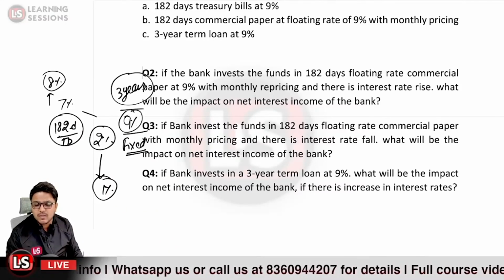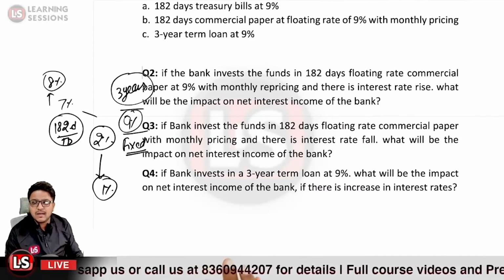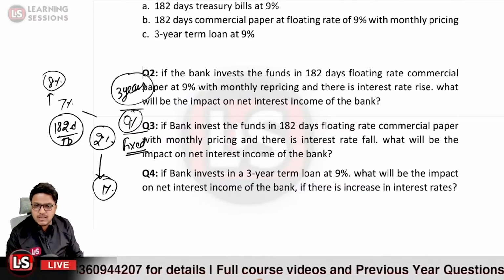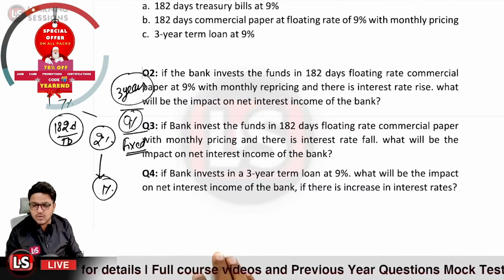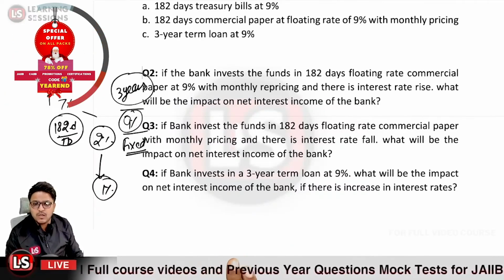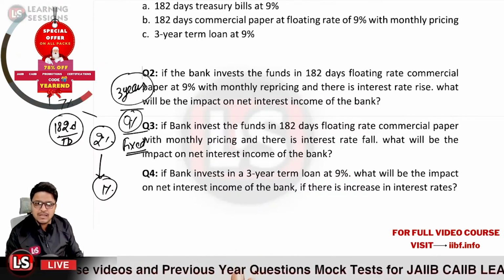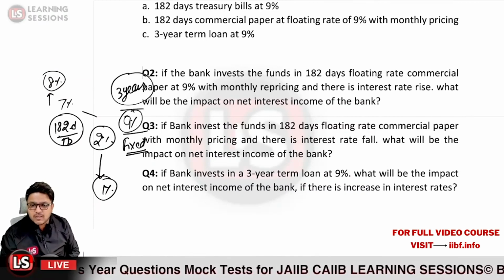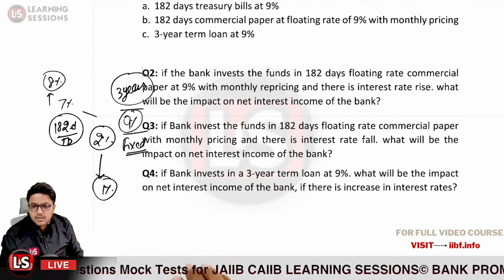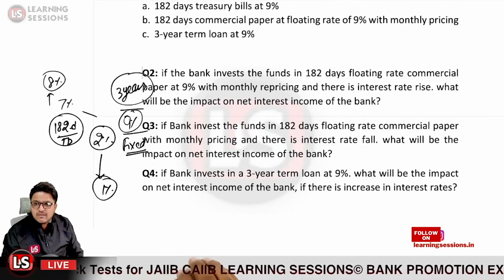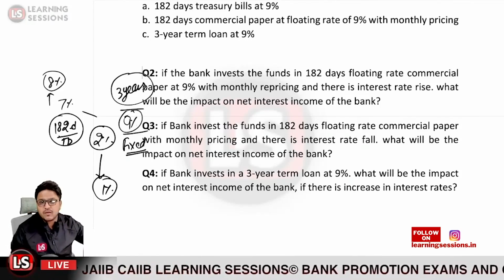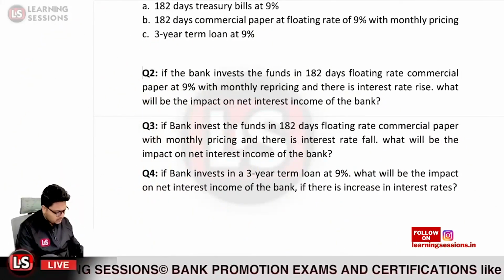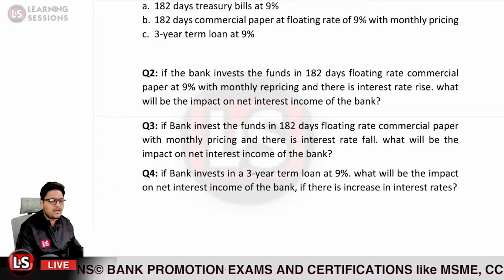So what would be the right answer? The right answer would be that net interest income will decrease. Okay, so the right answer over here will be net interest income will decrease. Is that clear? Is this particular part clear over here? So Kailash Khomane has given the right answer over here related to question number 4. So that is related to the case study on net interest income.